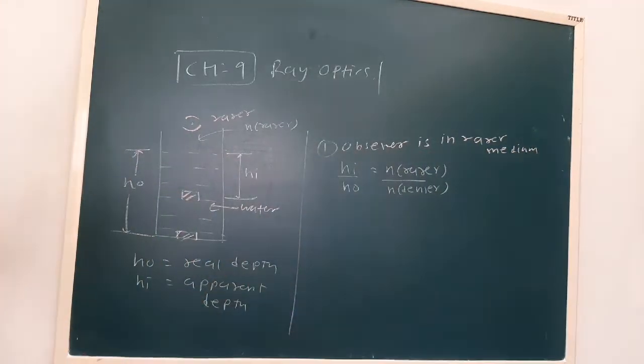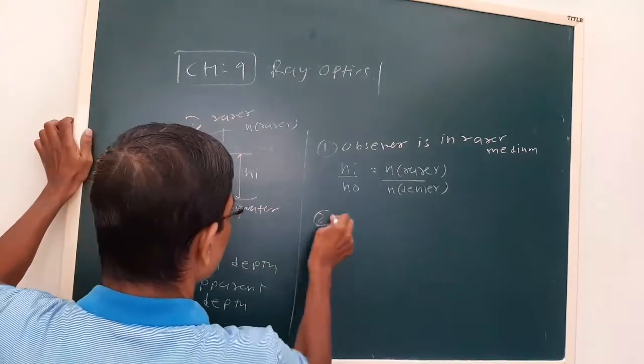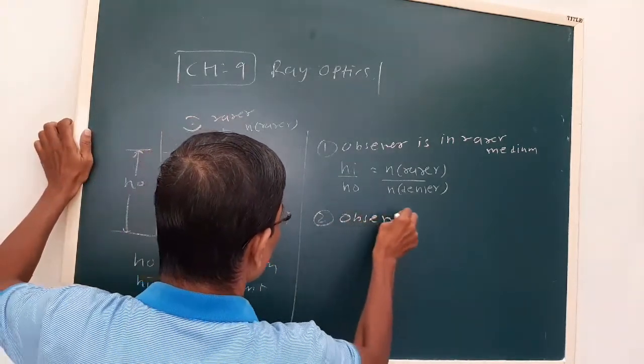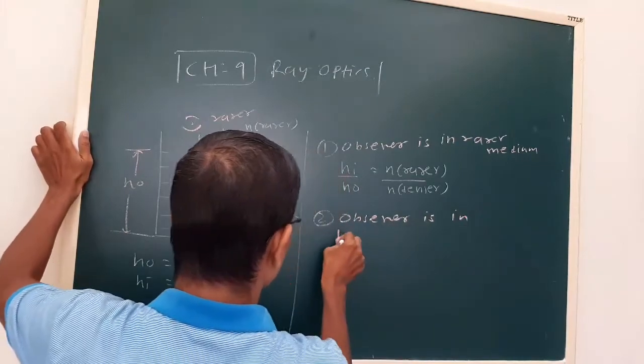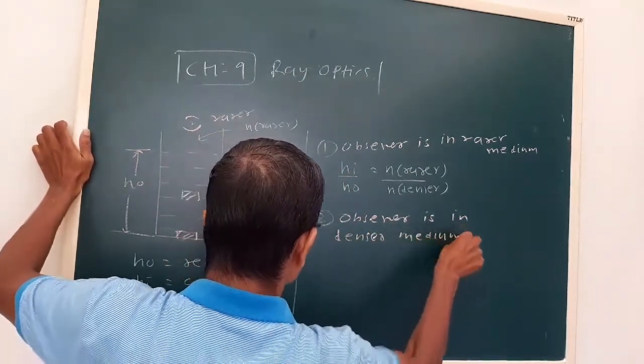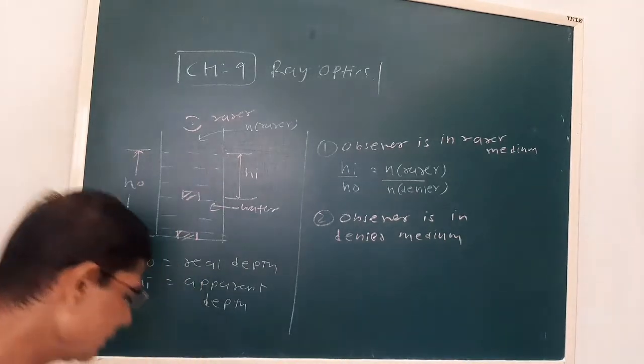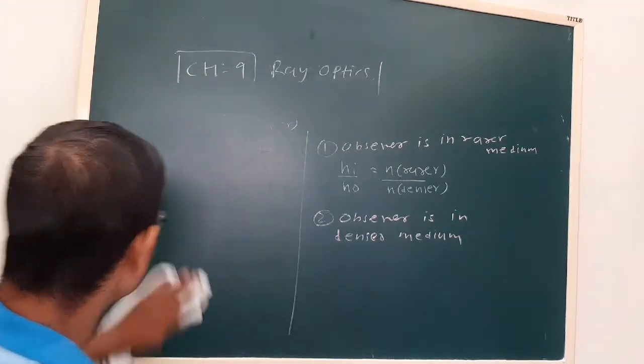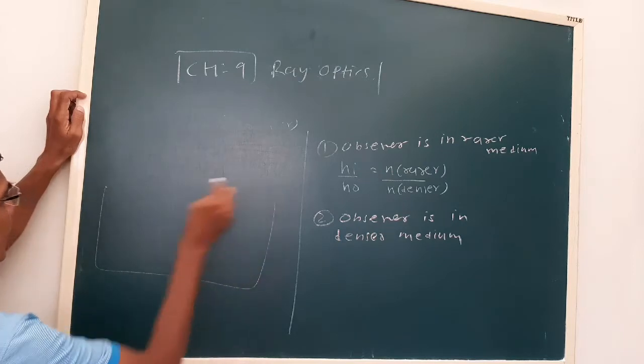Okay. Now second case, suppose the observer is in, let us say, a denser medium. Now take an example. Let us say a pond or a lake.